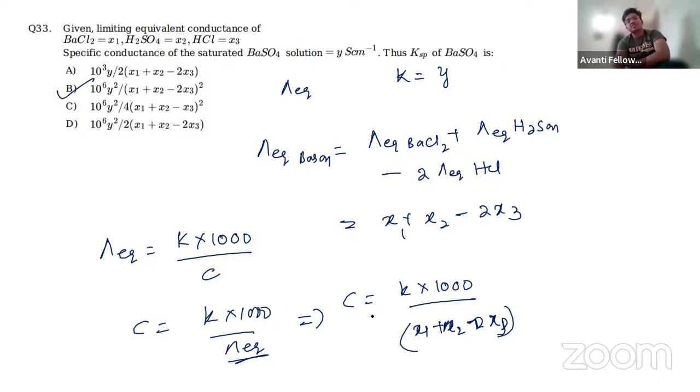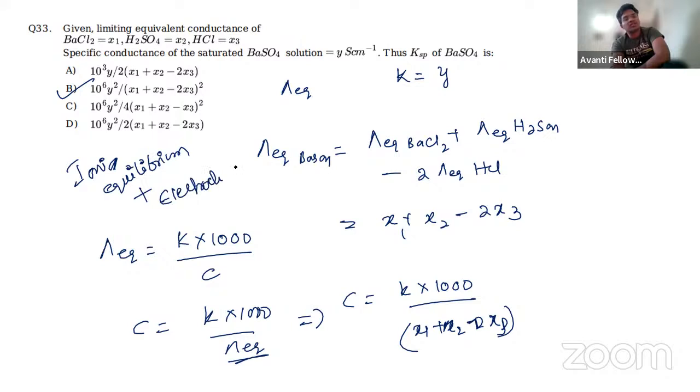But this question is a mixture of what? Mixture of ionic equilibrium plus electrochemistry. Like these only you are going to get. This is one of the most important questions and my favorite question in this question paper. Okay, I like the question actually.